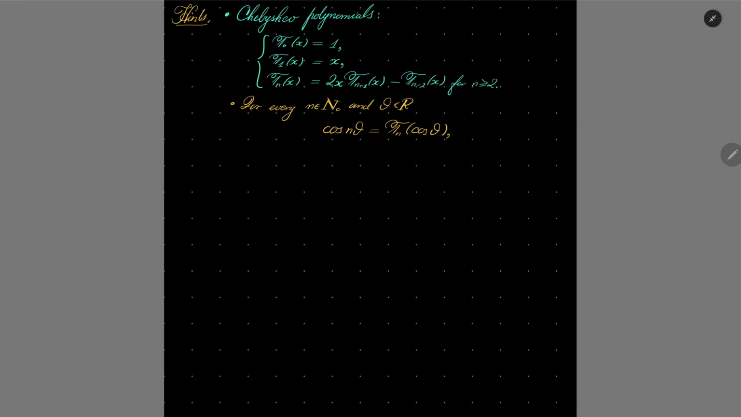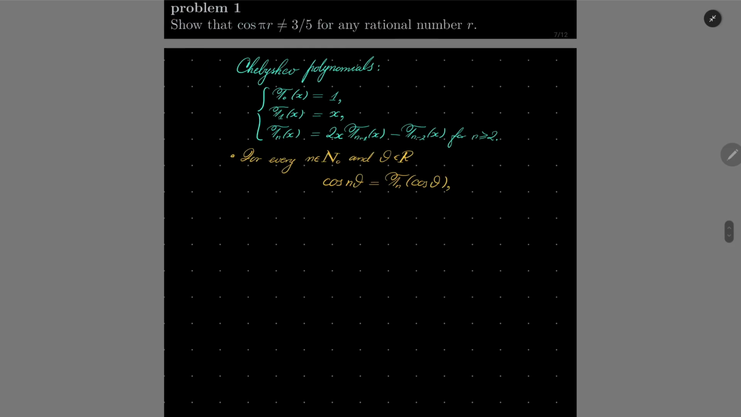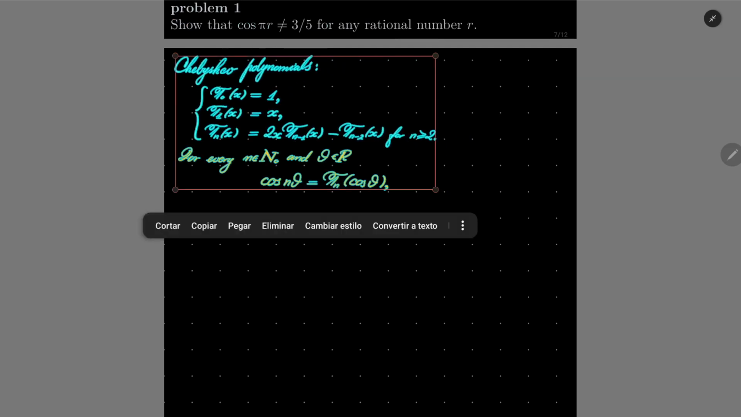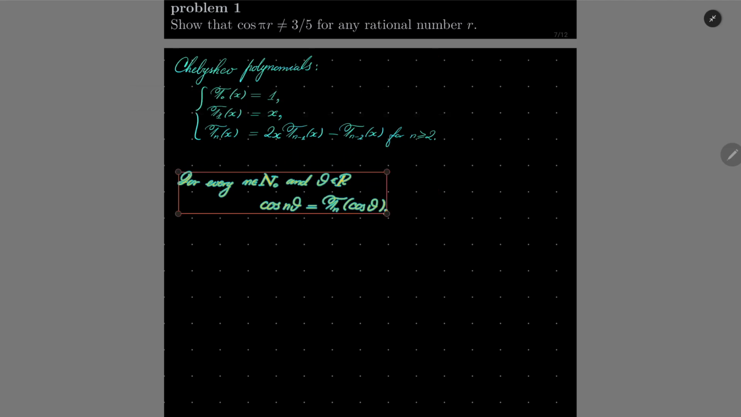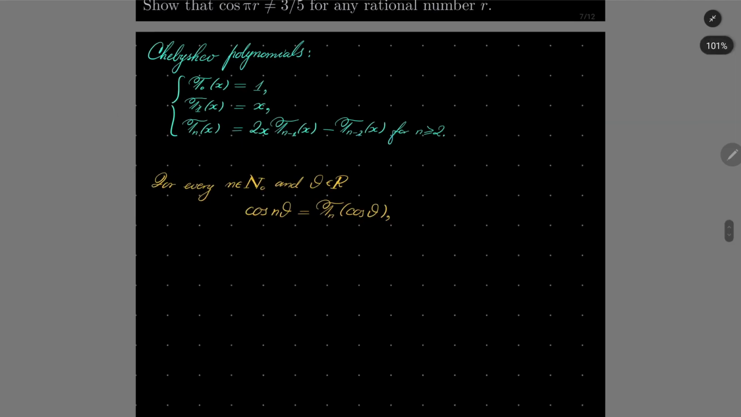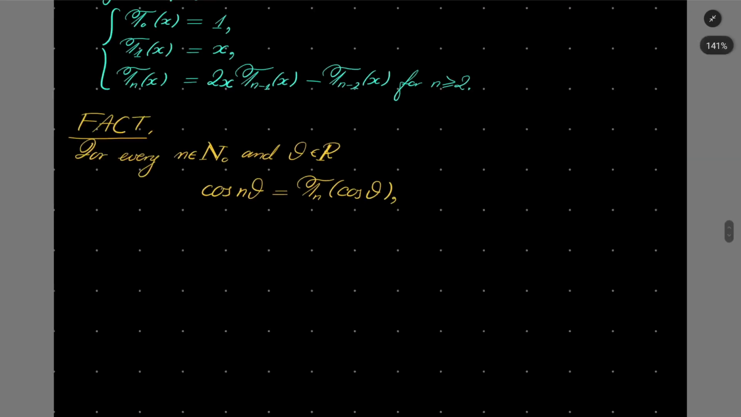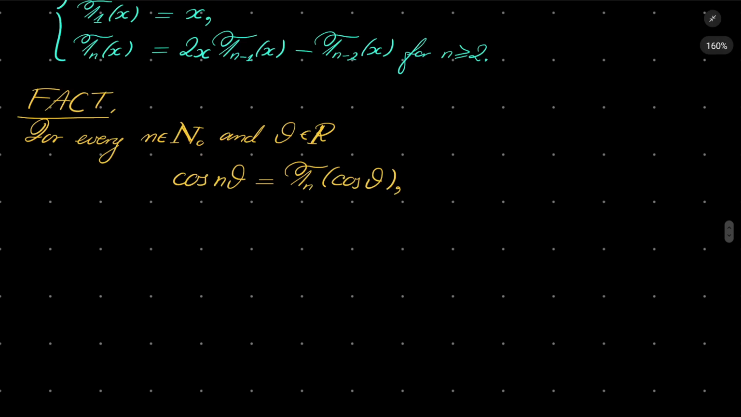Okay, so I hope that you've managed to solve it. I will leave these two facts, the definition of Chebyshev polynomials, and I will use this theorem which I have written. It's a fact, and we will use it. I will not prove it. It can be done by induction. Okay, and now, suppose to the contrary,